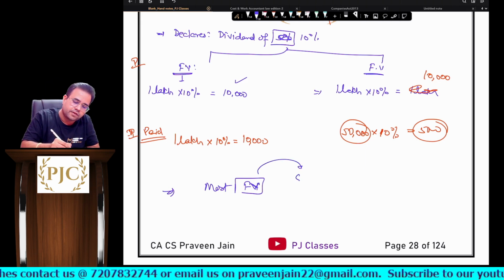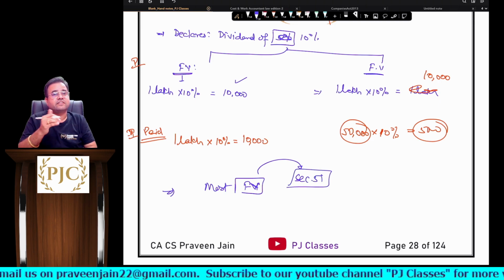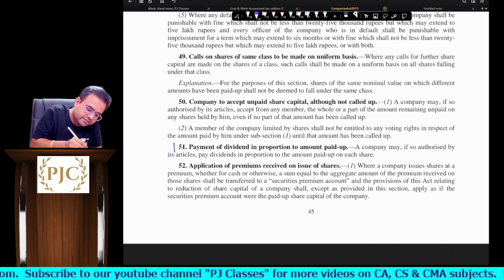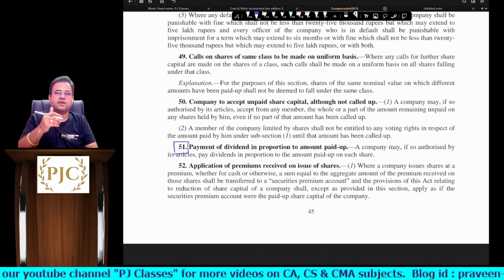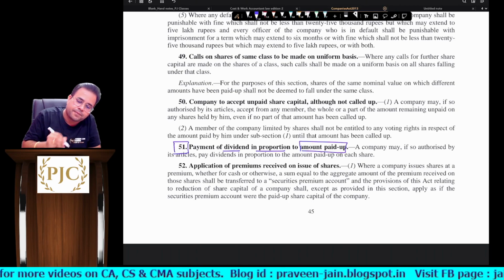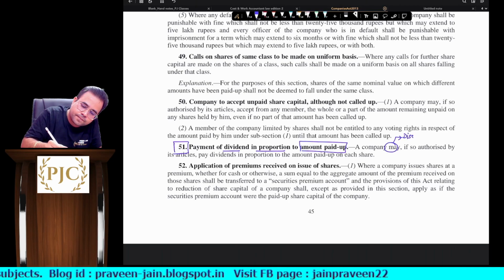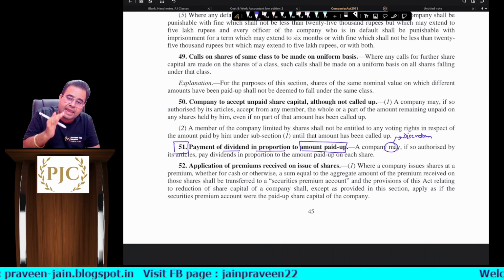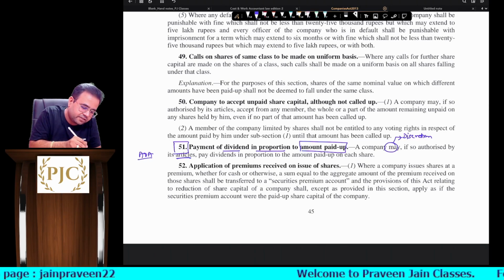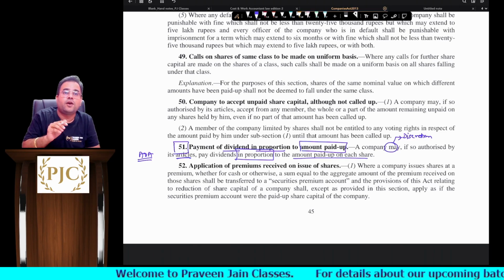However, Section 51 of the Companies Act is also there, sir. So, once again I would like your kind attention to Section 51 of the Companies Act. What does it say? Payment of dividend in proportion to amount paid up. A company may, obviously again there is a discretion, a company may, if so authorized by articles, so the articles' permission is required, pay dividends in proportion to the amount paid upon each share, sir.